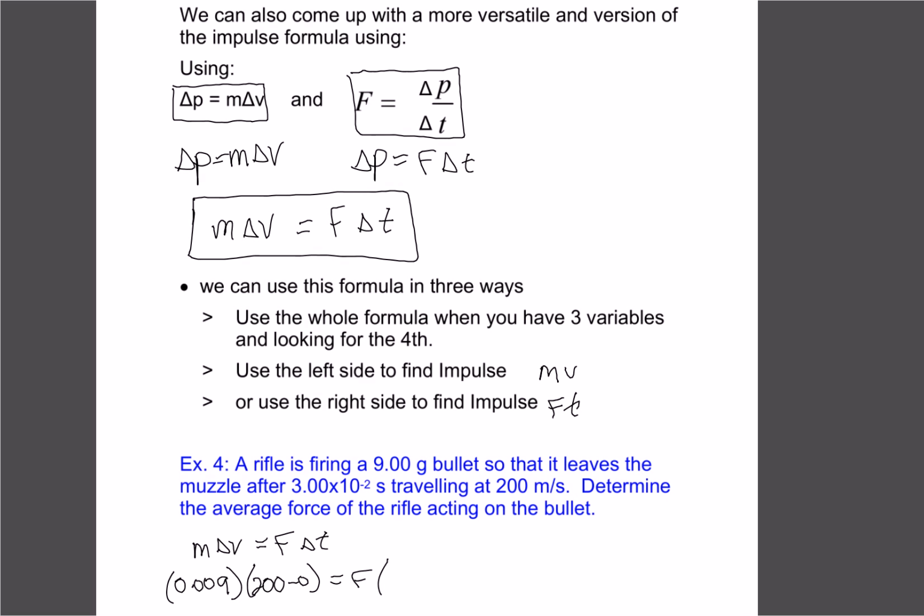Same thing, our time took 3 times 10 to the negative 2 seconds. And it started at time 0. So we can put the zeros in if we want or not. It might be easier just to leave the minus zeros out. So now to solve it for force, just rearrange the equations. We'd have 0.009 times 200 divided by 3 times 10 to the negative 2. And that gives us an answer of 60 newtons. So we round it off to 3 sig digs, so we'll write it as 60.0 newtons. Okay, so just a quick example to show you how you can use this new formula in combining both sides at once.